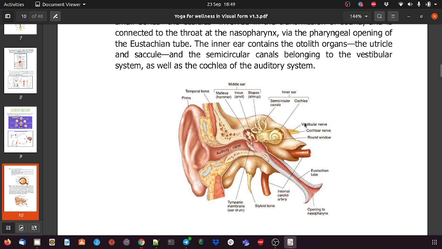So there is a nerve system, and I think it is not important for L1 to remember all these names, but this is how the process happens. The signal passes on to the nerves, and then it goes to the CNS, the central nervous system, that is the brain. In this way, we are able to hear the sound.